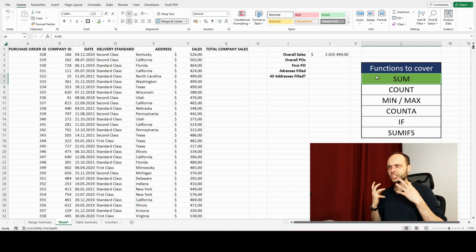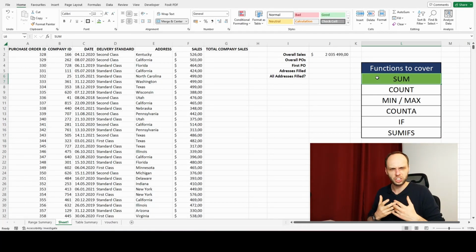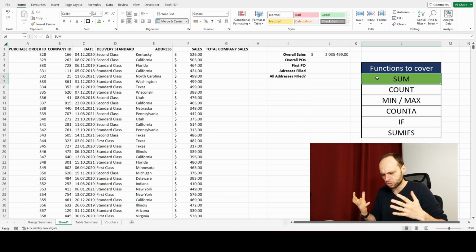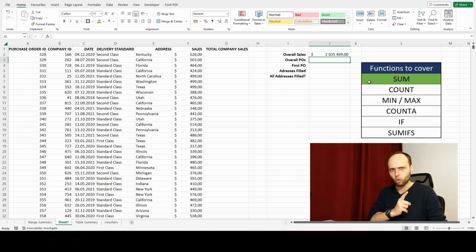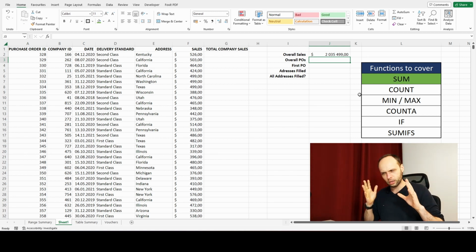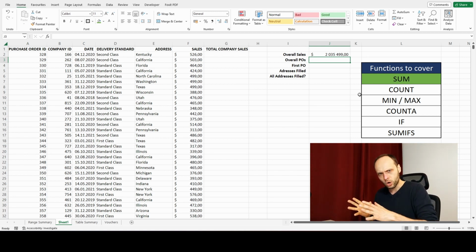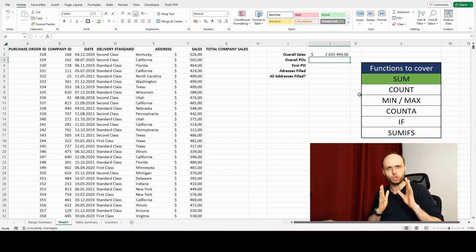Now, we don't always need to sum things. Sometimes we just want to know the total amount in terms of how many things are there. So we simply want to count them. We want to count the amount of purchase orders. And there's an important thing in Excel: for Excel, something is either a number or is not a number. That's the very first distinction you want to make.